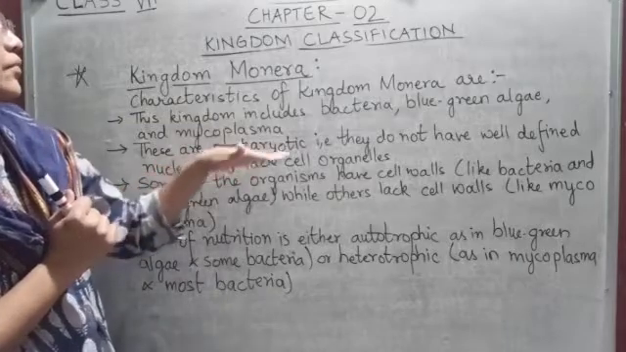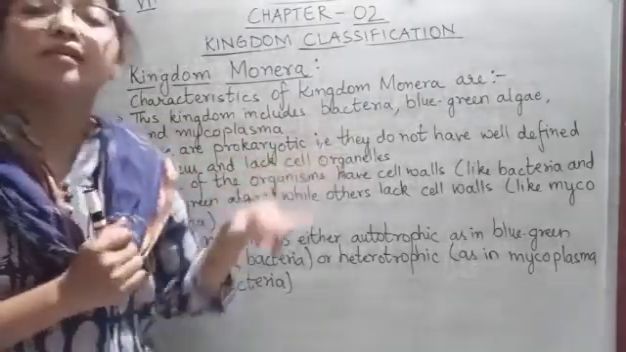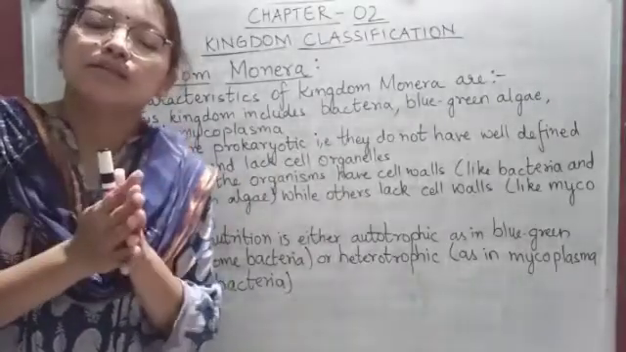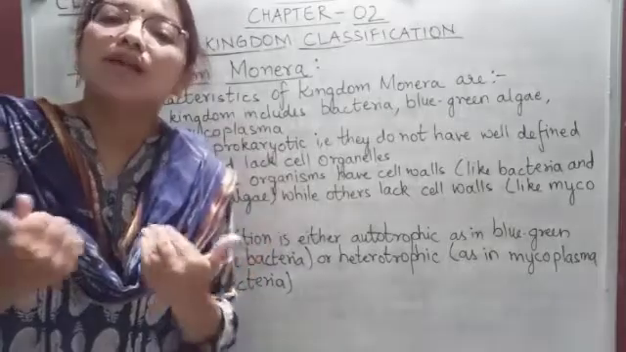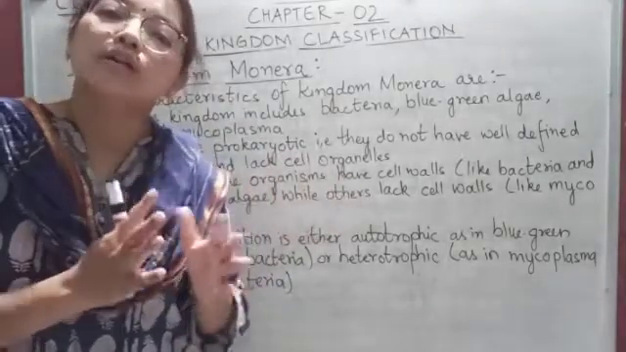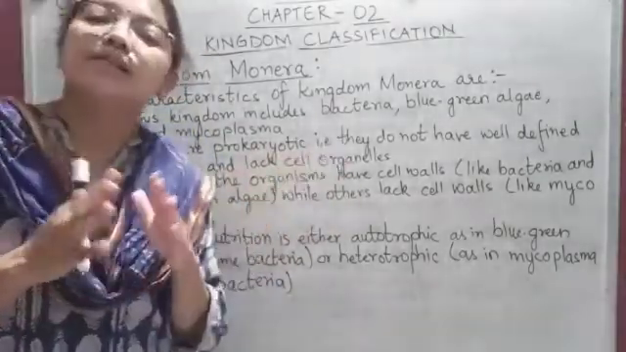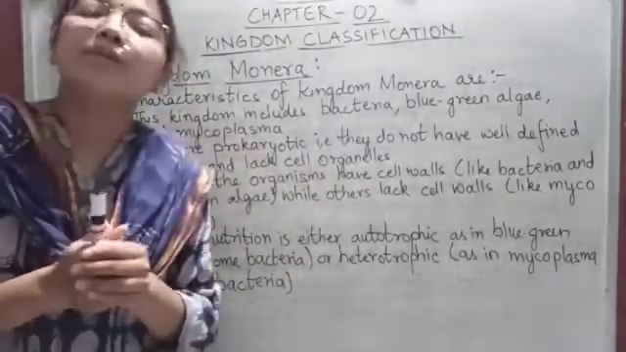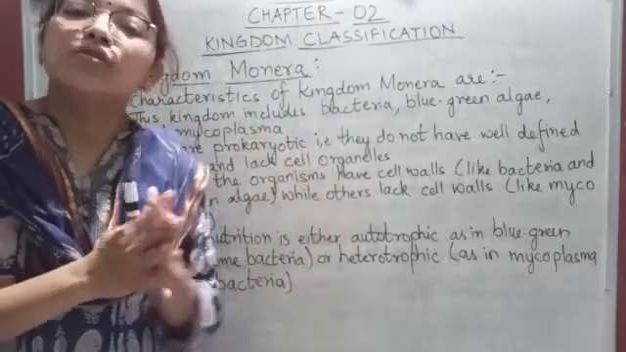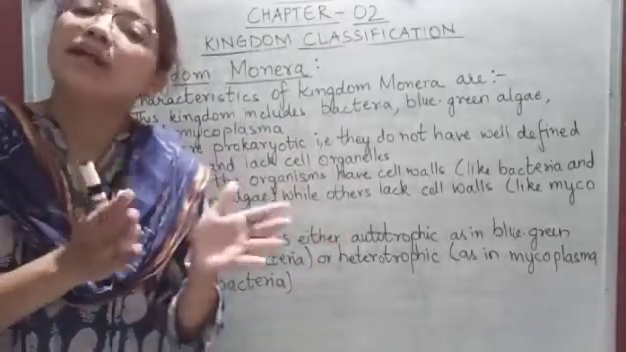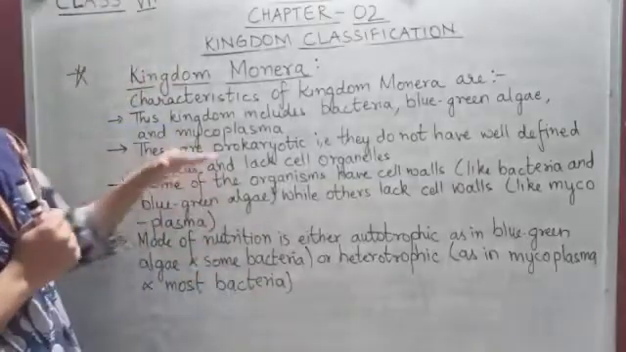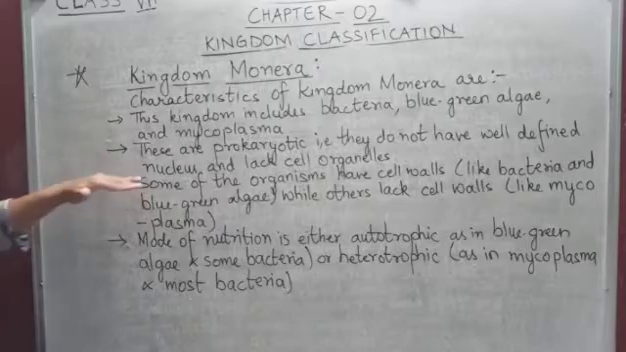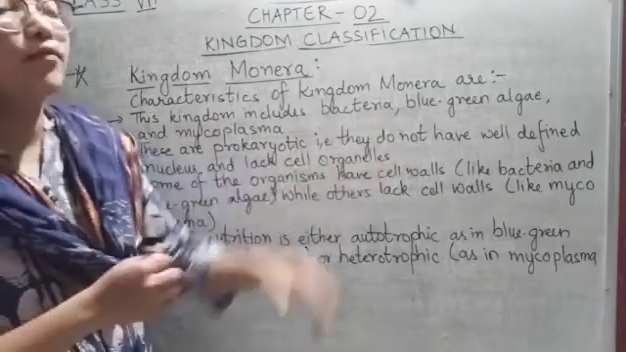And like cell, now cell organelles, just now I told you, each cell has organelles. Just like organs in our body, cells have organelles. Okay, and these organelles have specific functions. Now prokaryotic means that these organisms do not have a well-defined nucleus, and they also lack cell organelles. Okay, then some of the organisms have cell walls.